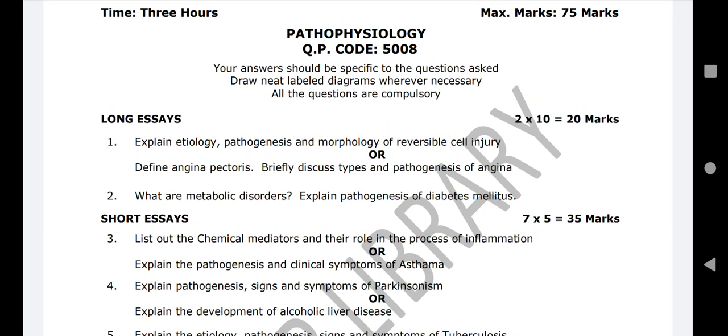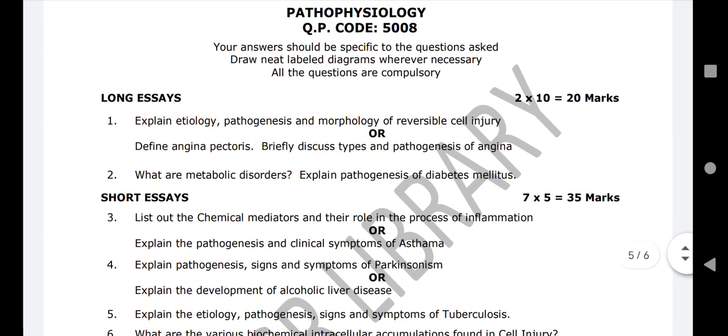See here, first you describe what cell injury is. Clear? For 10 marks I am telling. Next you write the types of cell injury, basically two types: reversible and irreversible. You just explain reversible cell injury as well as irreversible cell injury. Got it? After that, they particularly ask etiology, meaning causes, pathogenesis and morphology of reversible cell injury. Then you come to the causes for this cell injury, which one? Reversible cell injury.